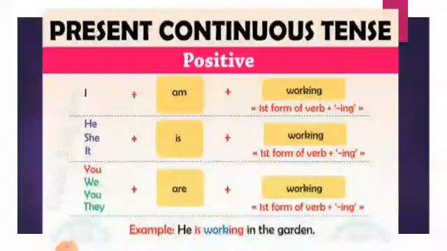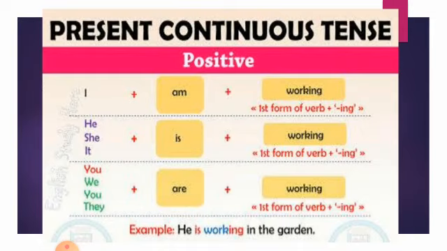For now, you can see the formula of the positive: subject I, plus am, plus verb ing form, plus object. I am working in the field, in the office. With he, she, it, you will always use is, with the singular. For example, Ali is working, Alia is working, he is working, and the first form of verb plus ing.